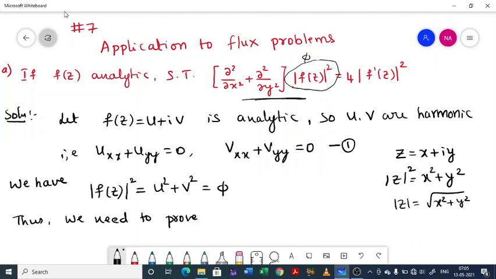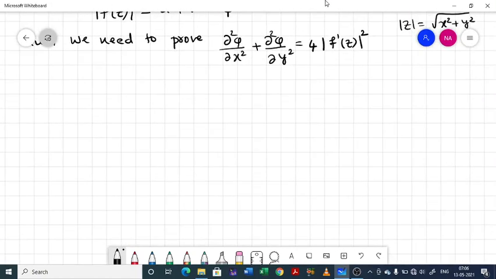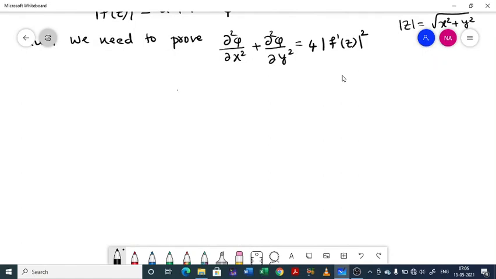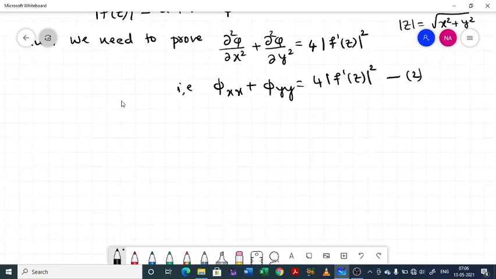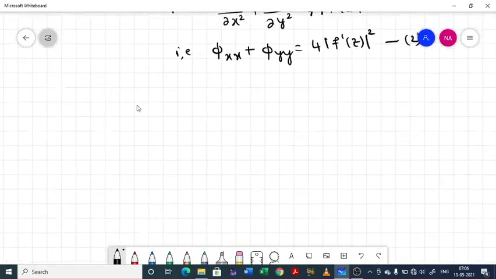That is, we can write ∂²phi/∂x² plus ∂²phi/∂y² equal to 4 times modulus of f dash of z whole square. Or in a much simpler form, write it as phi_xx plus phi_yy equal to 4 into modulus of f dash of z whole square. Call this equation 2. So only equation 1 we have used, right? So call it equation 2.